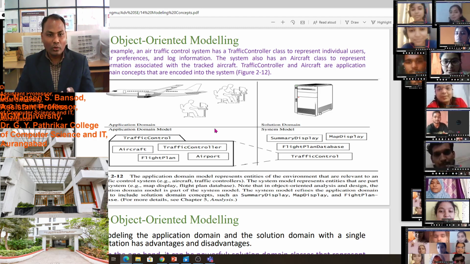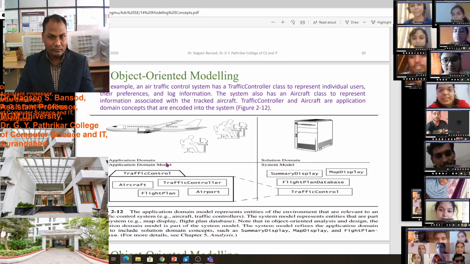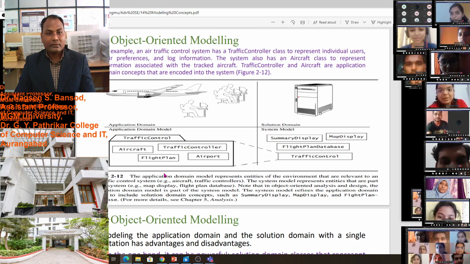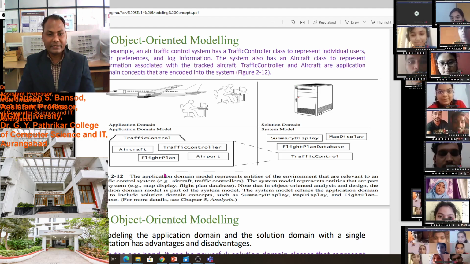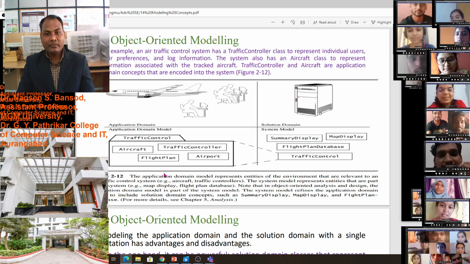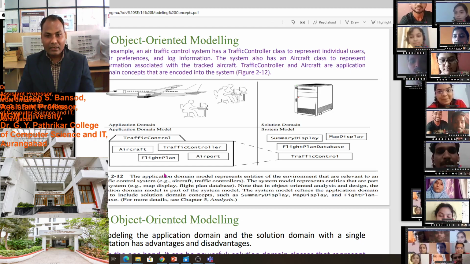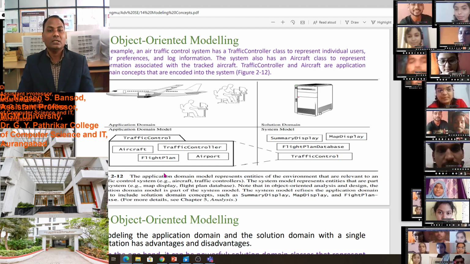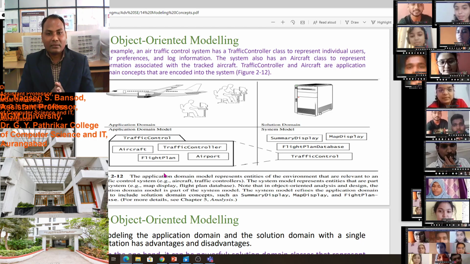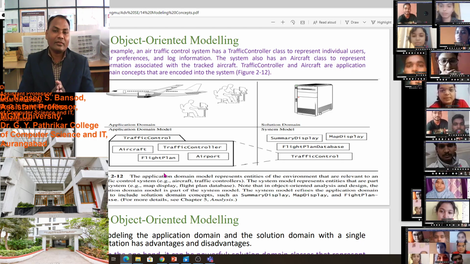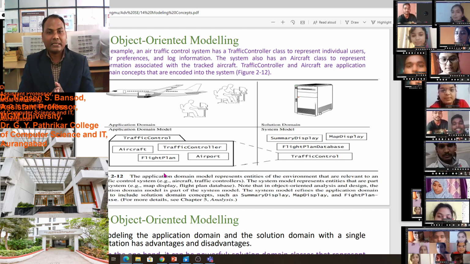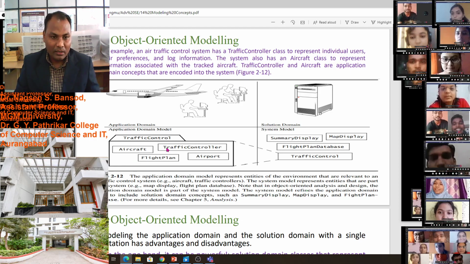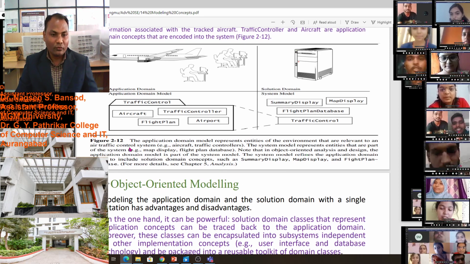Here is a traffic control class. In this figure, their preference and log information. The system also has an aircraft class to represent information associated with the tracked aircraft. Traffic controller and aircraft are application domain concepts that are encoded into the system, as given in figure 2.12.